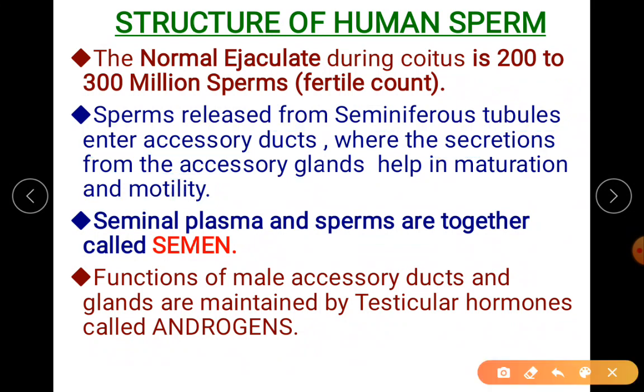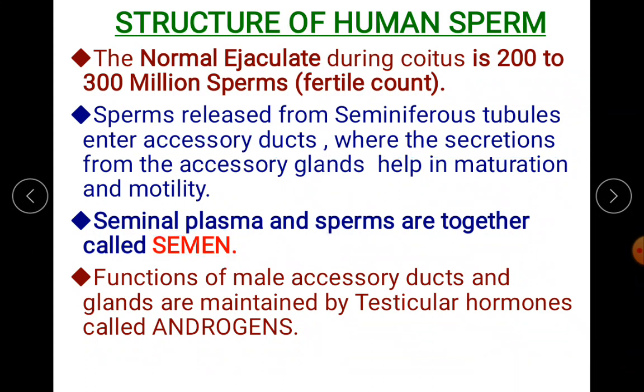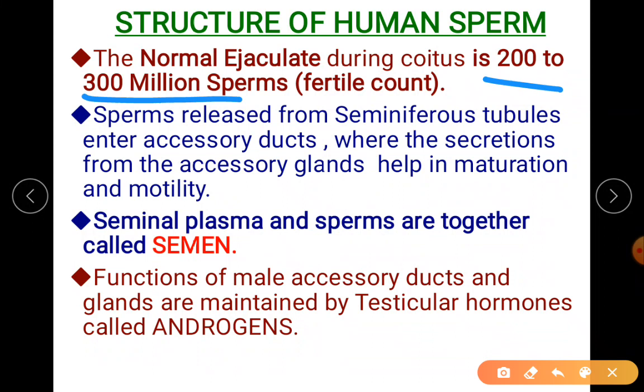You all remember the seminal plasma. Those secretions along with the sperms are together termed as semen. That is your ejaculate. Ejaculate is also called semen. But in that ejaculate, you should be able to write the normal count, the 1-mark question, as well as what is semen, the 1-mark question.